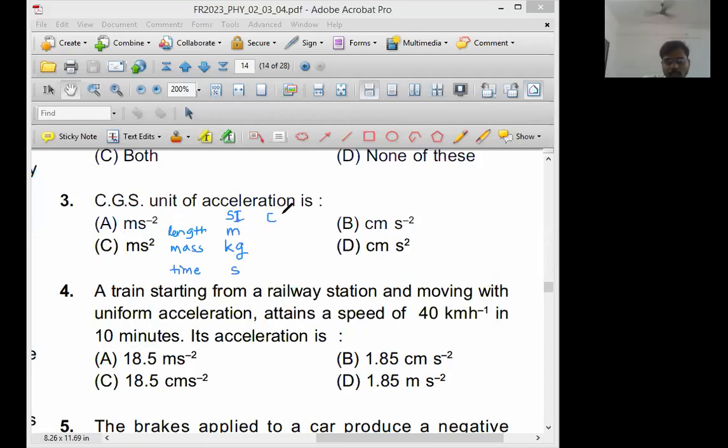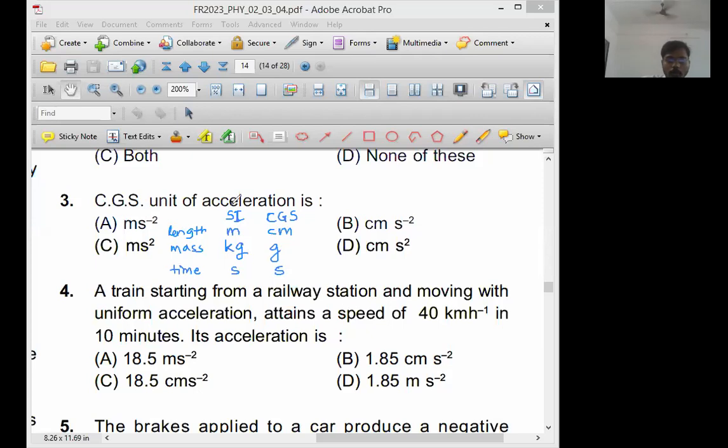There is another system of unit called as CGS system. C stands for centimeter. G stands for gram. Gram should not be written as GM. Okay, this is wrong convention. Don't write gram as GM. It should be simply G. C stands for centimeter, G stands for gram, and S stands for second.